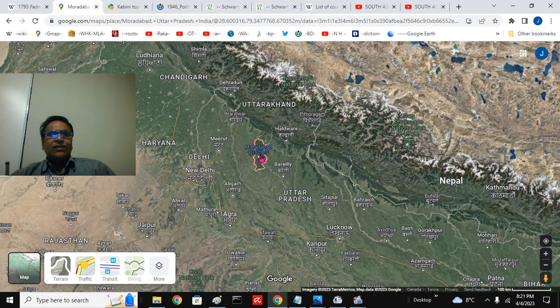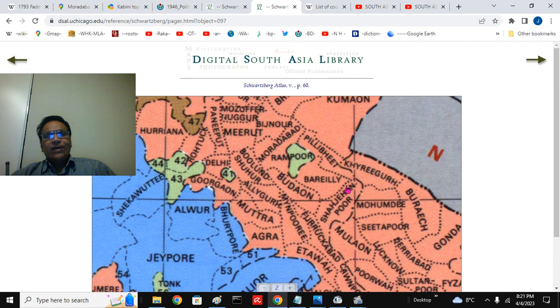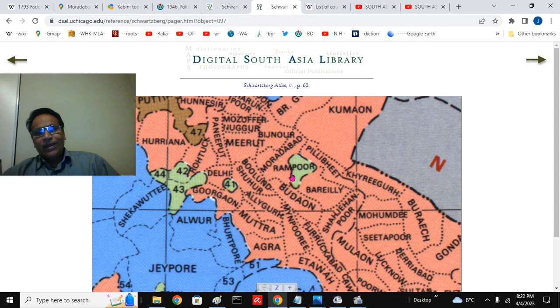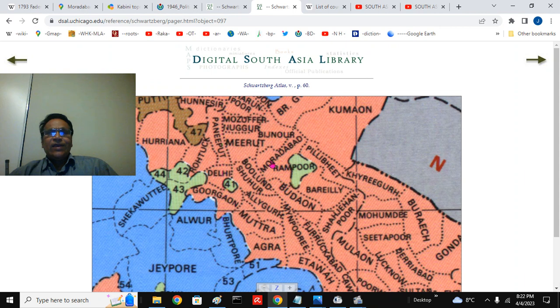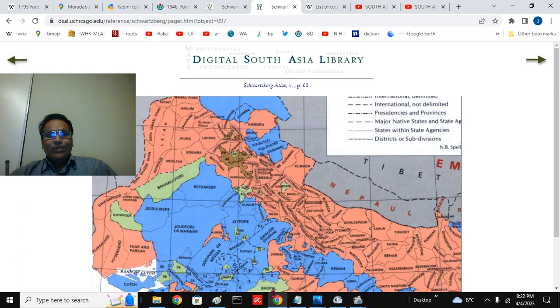This is the truncated, small version of Moradabad district and Bareilly district. And this is the region, Bareilly, Budaun, and Bijnore will be here. These are the mountains. This is the British division. The landmark is Rampur, a princely state ruled by the Sunni Nawabs, a Rohila princely state. You can see Moradabad, Bijnore here, south of the Sivaliks, Pilibhit, and Shahjahanpur, Bareilly, Budaun. This is the Ganga river, and you can see the Nepal Terai. This is the princely state of Rampur.